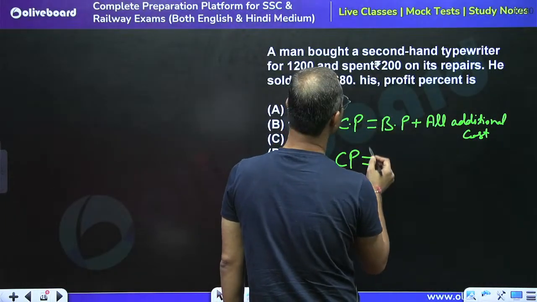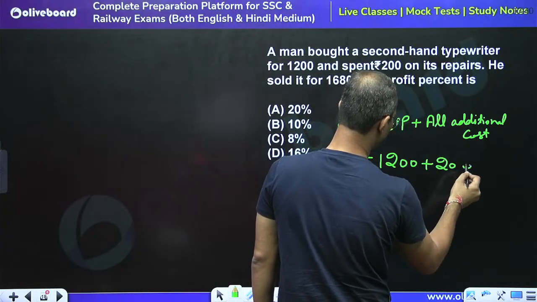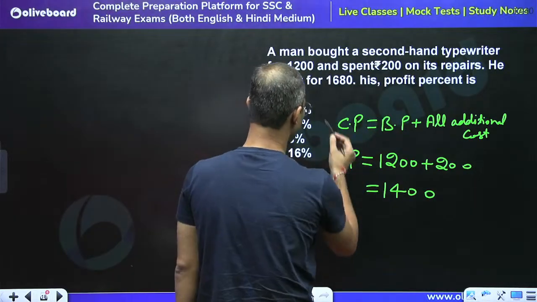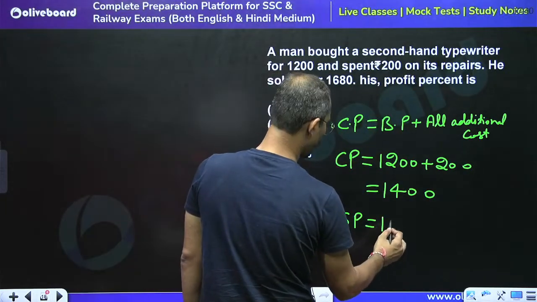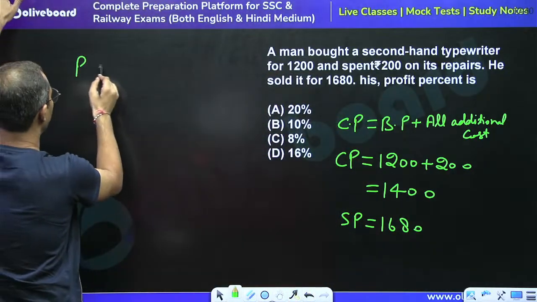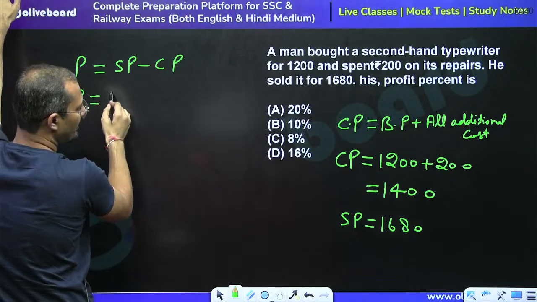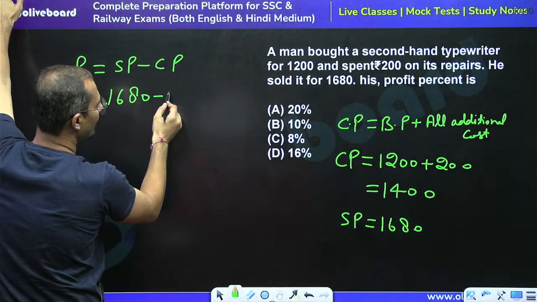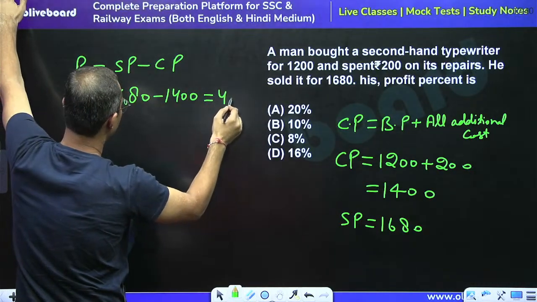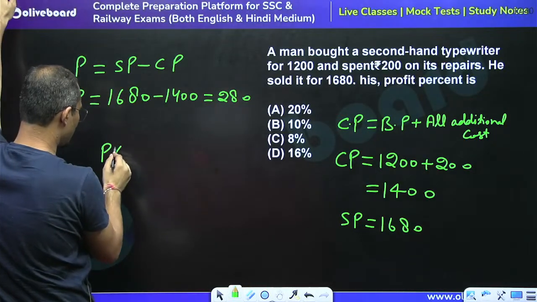So cost price is equal to 1200 plus 200, which is 1400. The sale price is 1680. Profit is the selling price minus the cost price, so profit is equal to 1680 minus 1400. This is equal to 280.